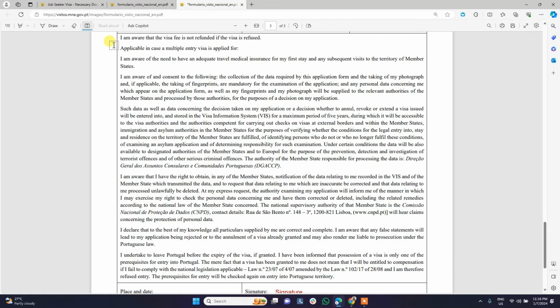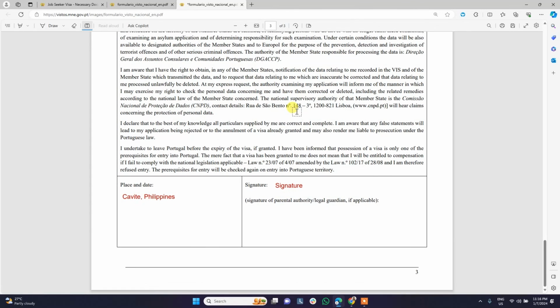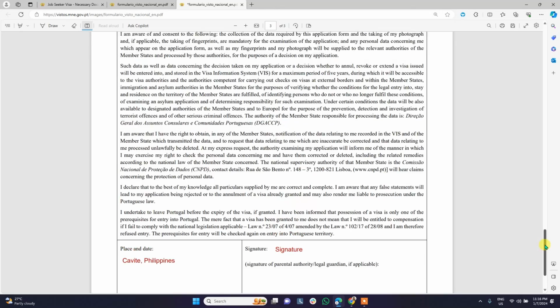And then after that, here are, let's say, the terms and conditions when applying for the visa, and you'll have to agree to that. So you have to put the place and date where you sign this document and then your signature. So as easy as that.